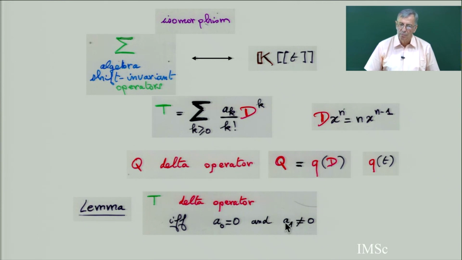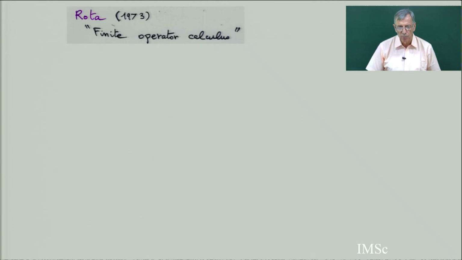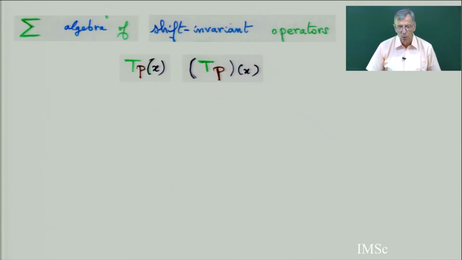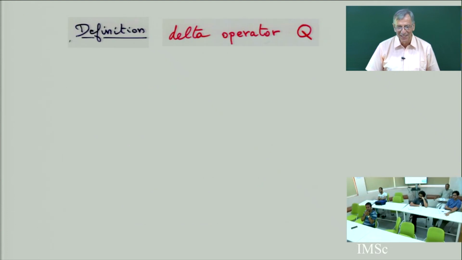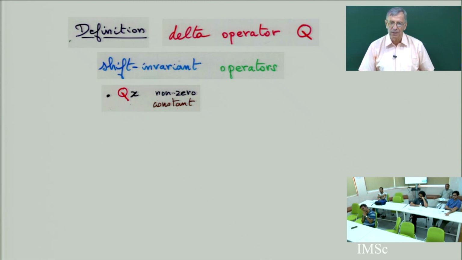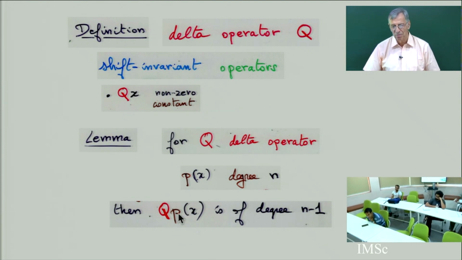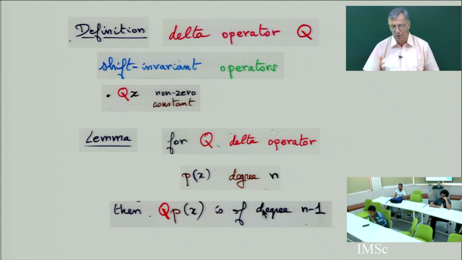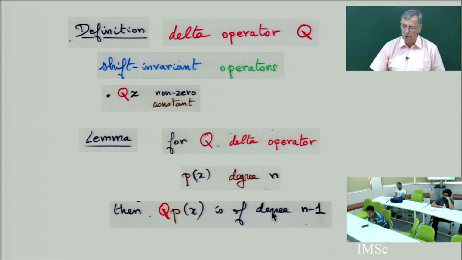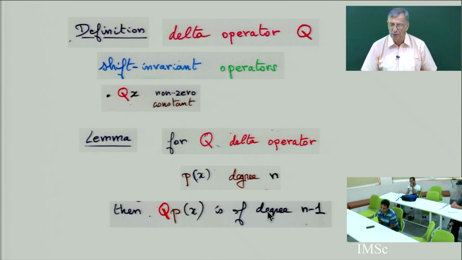What was the definition of delta again? Delta operator, I went too fast. So the delta operator definition is shift invariant and Q of x non-zero. But it's equivalent to a stronger condition: it's shift invariant and for any polynomial P of degree n, Q of P becomes of degree n minus 1. So the differential operator doesn't have to be homogeneous, but it needs the constant term of degree 0 to vanish. It's like the differential operator D.